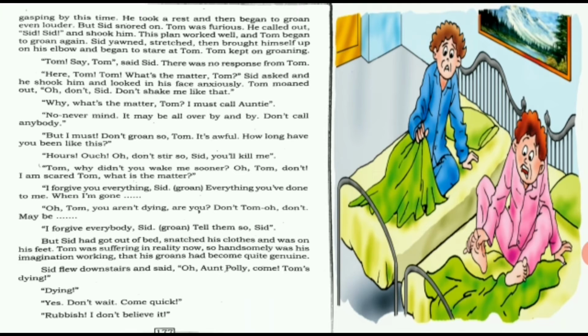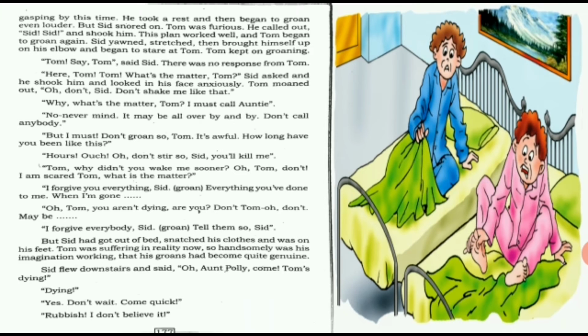But now Tom's imagination was so good that he started imagining as if he has a sore, painful toe, and his crying had become so genuine that anybody who saw him would feel that he really had a toe pain. His imagining power was so good that it felt as though he was suffering in reality. Sid flew downstairs and said, "Oh, Aunt Polly, come, Tom's dying."